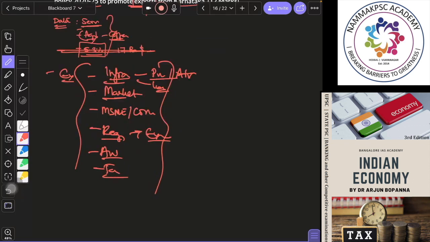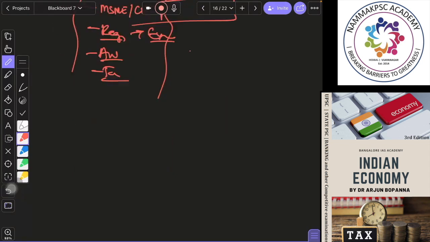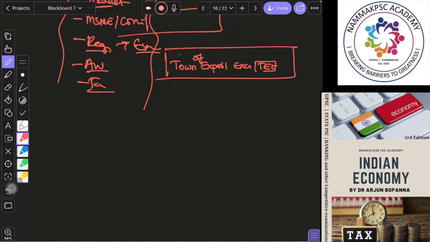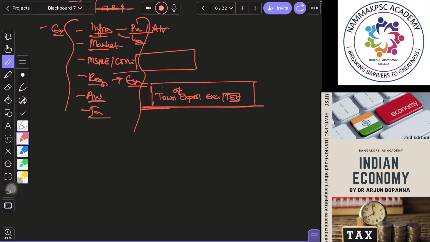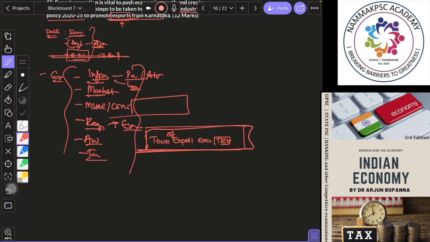If you have read one or two things somewhere, you will highlight that, put it in a box. For example, in the policy there is something called Town of Export Excellence, TEE. With only this word you can make an impression that you know everything. So you will write these generic things, and one or two specific words, highlight them, and make sure the evaluator thinks that you know a lot. Is that understood? So these kinds of questions you should be able to grab onto. Don't leave it.